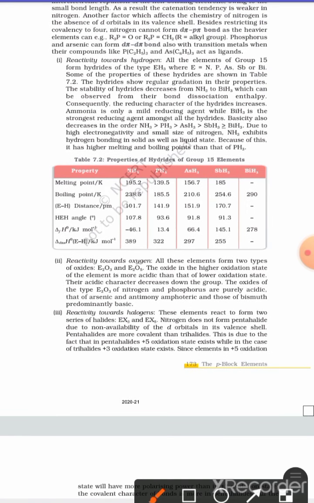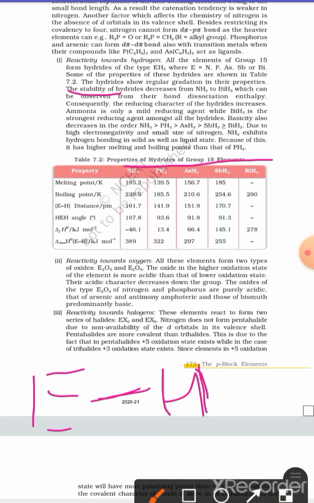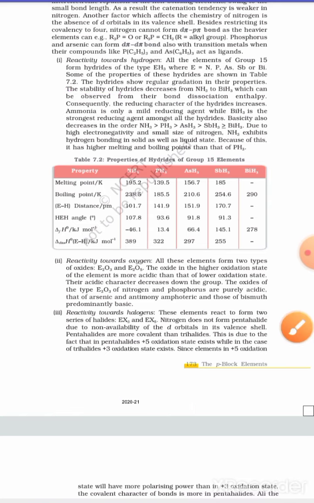The very first property of hydrides is their stability. As we know, down the group the size of the atom increases, and so does the E-H bond length. As the E-H bond length increases down the group, the bond becomes weaker, so when heated, this bond can easily be broken. Nitrogen hydride is highly stable, and this stability decreases down the group due to the increase in bond length.